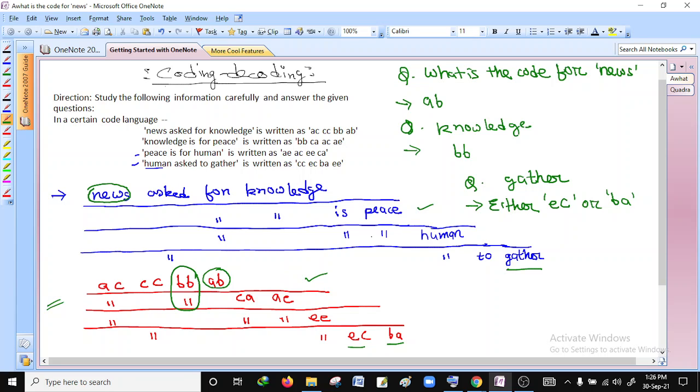If you keep on practicing, then you don't have to write the full word itself. Here I am writing news in full, you can just write it as NEW. In this way you can write it in a short form. Ax, AXK, you can write it in this way. For knowledge, KW, in short form you can write it. But that depends on your practice. If you practice lots of questions, then it will become easier and consume less time. Trust me, it is one of the most efficient ways of solving Chinese coding decoding, and it will always consume less time, but you have to practice more questions.